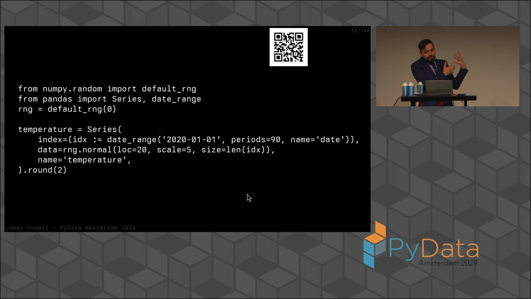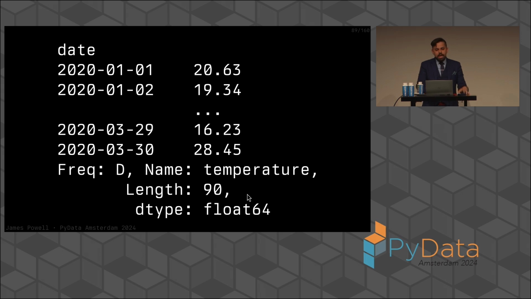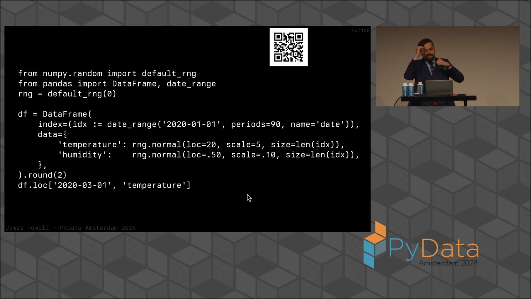For example, if we have something that looks like this, here we have a pandas series indexed on date values representing some kind of temperature measurements, and it looks something like this. Well, I'm not going to tell you that this is two-dimensional. Clearly, it's one-dimensional data with an index associated with it. But the problem is, when we take this temperature data and we put it across from humidity data, and you look at how we access a single value from this, you can see that there are 2 coordinates. We first access which element on the index and which element on the columns.